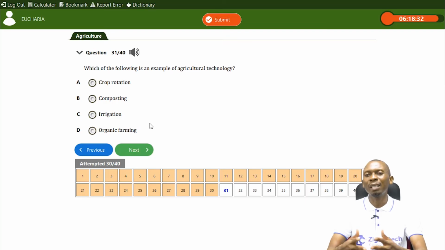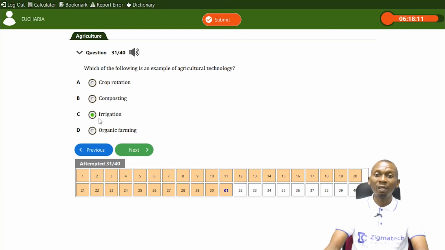Then organic farming has to do with more of farming that uses eco-friendly systems that are not hazardous to the environment. So that doesn't have to do with technology per se. So the answer here is irrigation.